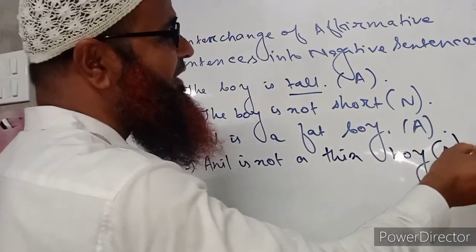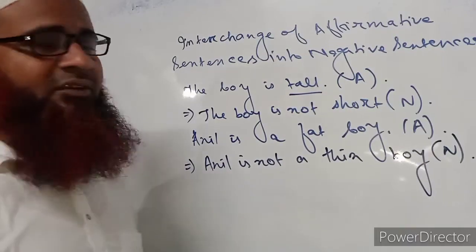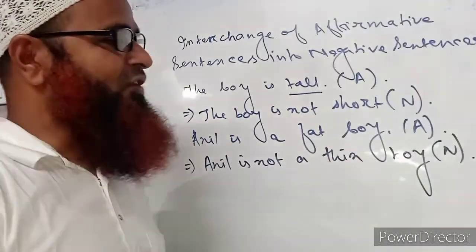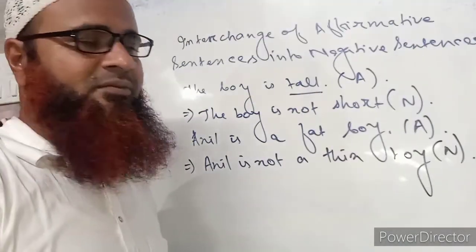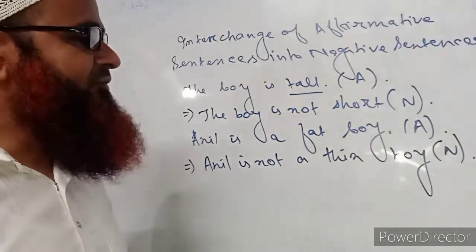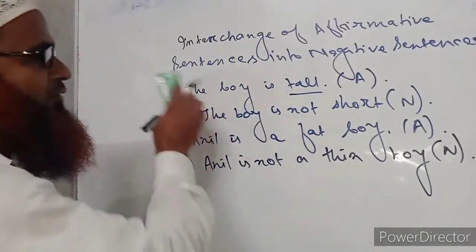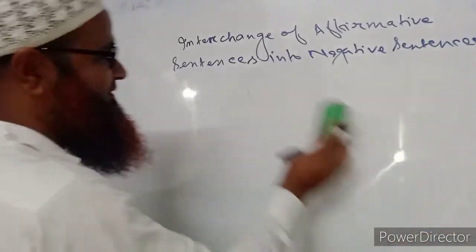So when we have to change these sentences into negative without changing their meanings, then we have to know some vocabulary. That means antonyms and synonyms, that means opposite words of some words. Then it will be very convenient for us to change these sentences into negative ones.